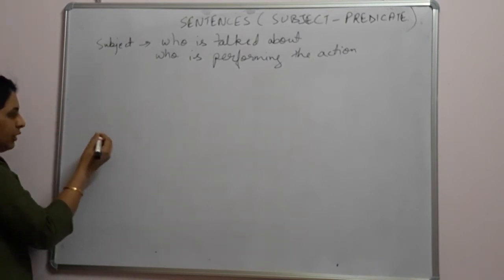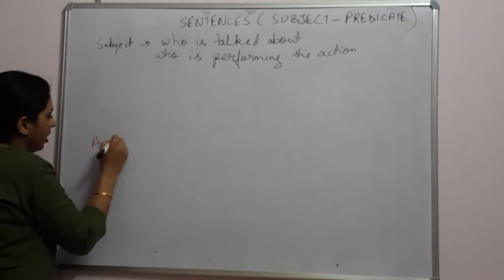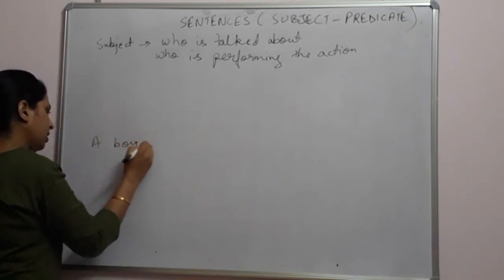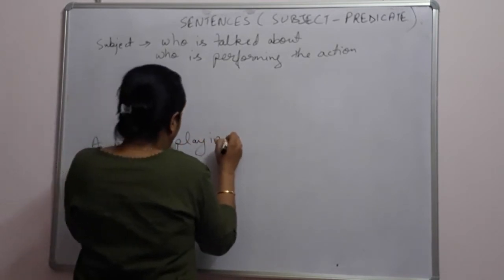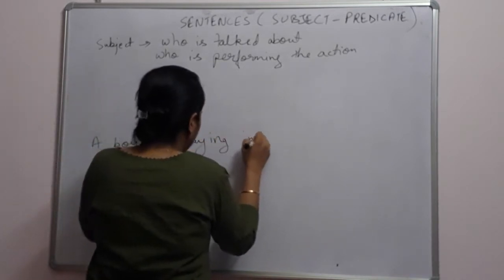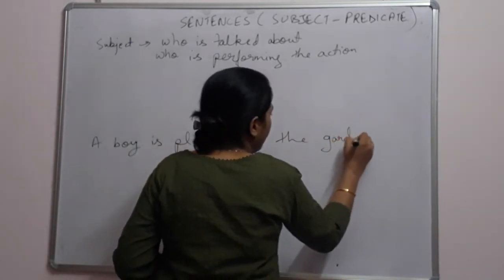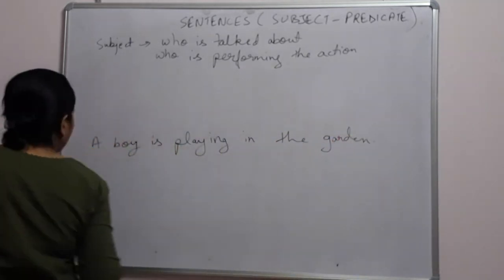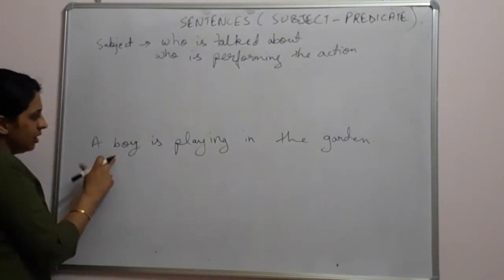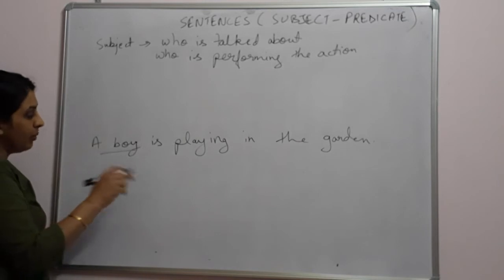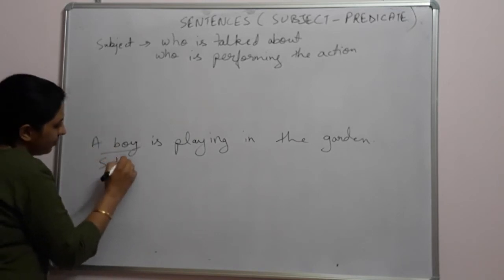So we will take the same example sentence. A boy is playing in the garden. A boy is playing in the garden. So here, who is performing the action? A boy. About whom are we talking? A boy. So this is our subject.